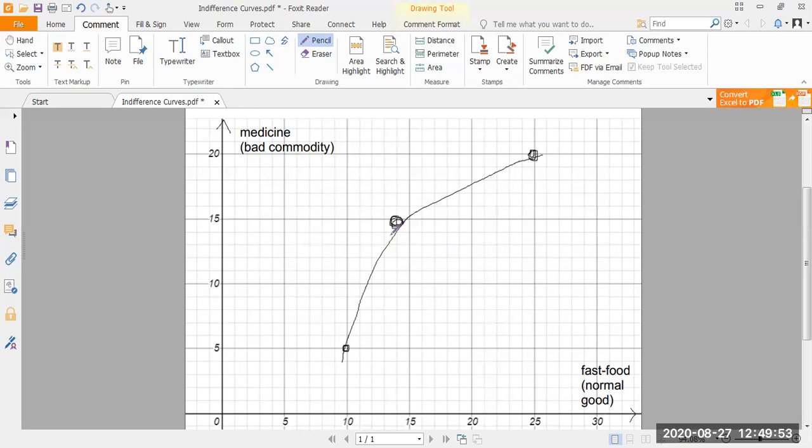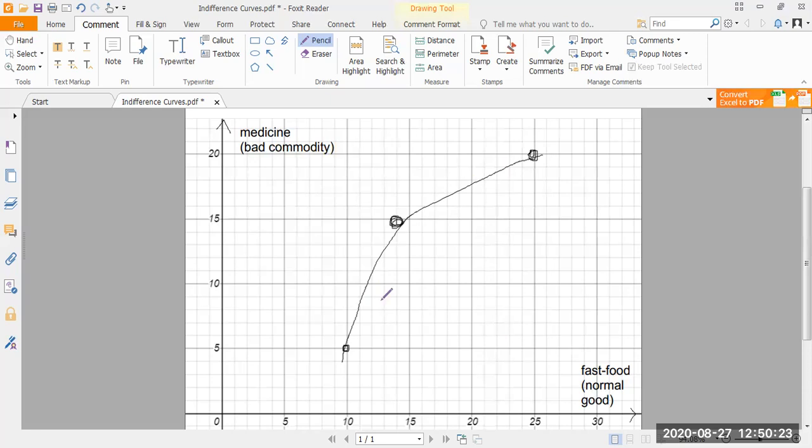The fact is that if I keep on increasing more and more units of medicine, I'll feel very bad and I'll have to increase my units of fast food as well. If I have to consume so much medicine, and I'm not a very health conscious person, I'll be like, I already have to consume so much medicine, why not have some more fast food? So that essentially means that this indifference curve will be shaped towards this side.